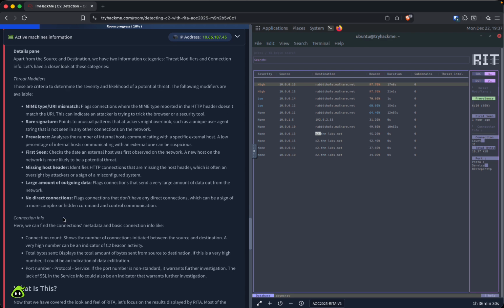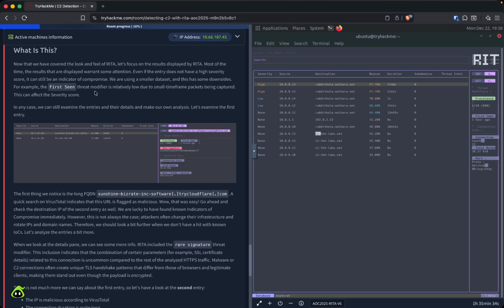So the details pane, apart from source and destination, has two information categories: threat modifiers and connection info. Let's have a closer look at these categories. So we have MIME type, rare signature, prevalence, first seen, missing host header, large amounts of outgoing data, and no direct connections.